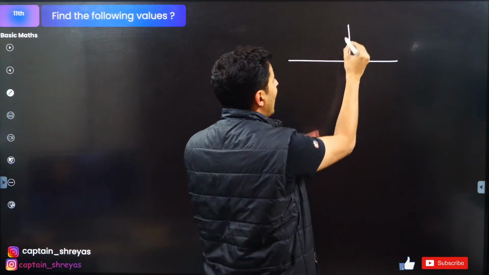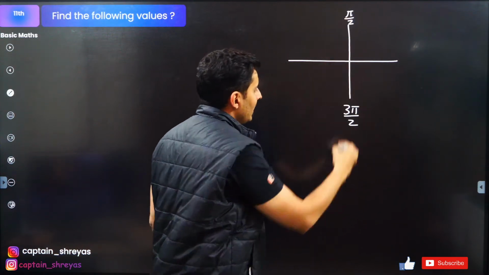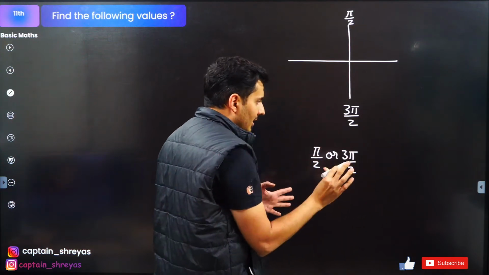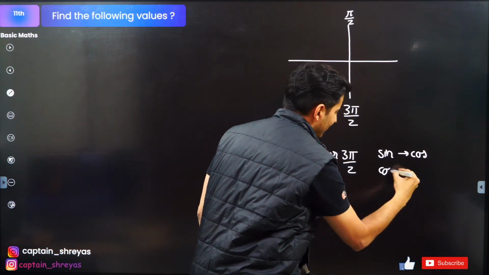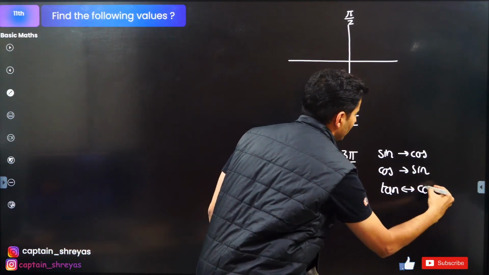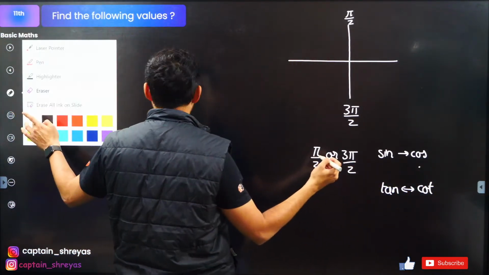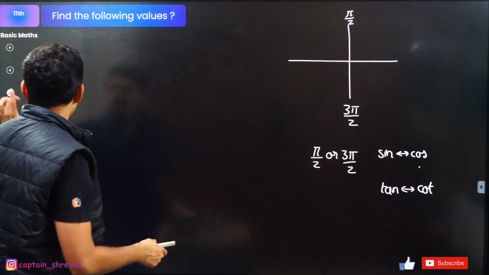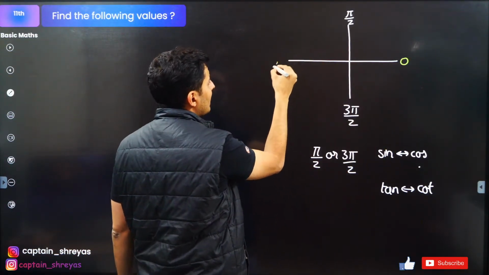See, if anything is happening with pi by 2 or 3 pi by 2, then sine will convert into cos, cos will convert into sine, tan will convert into cot, or cot will convert into tan. In fact, I'll put a double arrow mark over here so that you remember. But when it is 0 or basically 2 pi